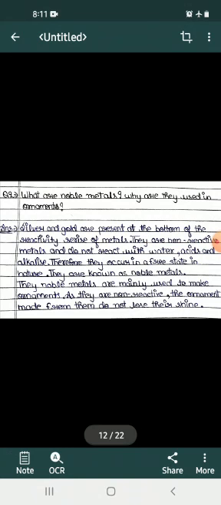Next, what are noble metals? Why are they used in ornaments? Silver and gold are present at the bottom of the reactivity series of metals. They are non-reactive metals and do not react with water, acids and alkalis. Therefore, they occur in a free state in nature. They are known as noble metals. Noble metals are mainly used to make ornaments as they are non-reactive. The ornaments made from them do not lose their shine.